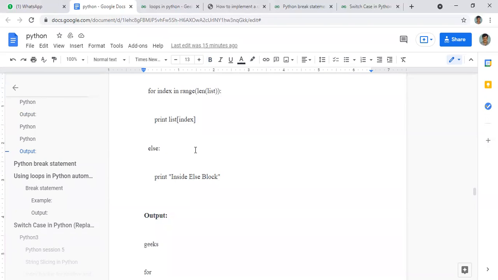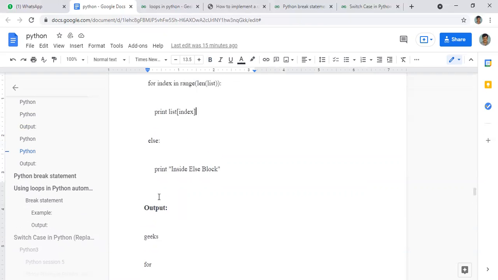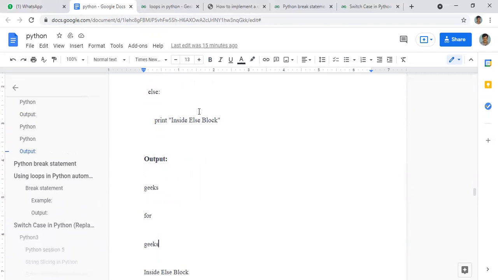Then we are using else along with the for also. Look here what will happen. It will print geeks for geeks, because we told it to print list of index, that means this index is in the range, that is the length of the list. Here the length is 3. If it is in this range, it will print every index, so it will print each word: geeks, for, and geeks.